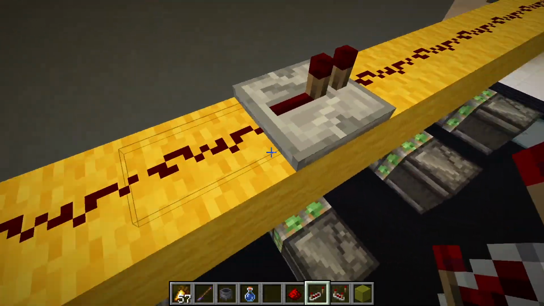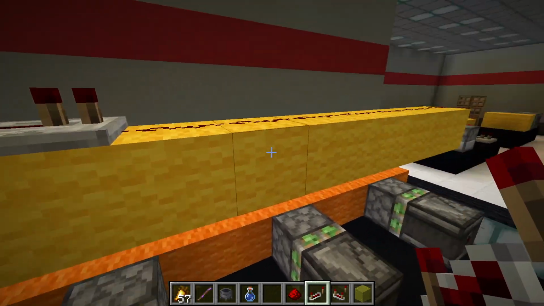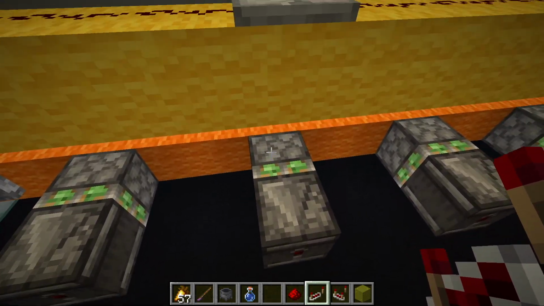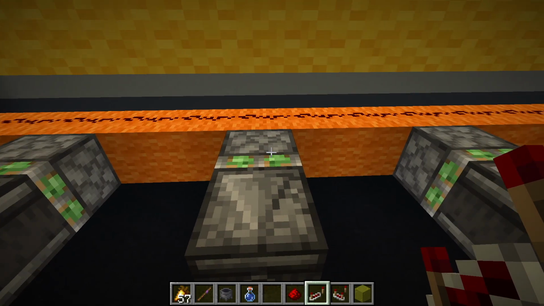Well, we can put a repeater over it, because then this block's no longer powered. Because you have to think about it. These blocks are being soft-powered by the redstone on top of it. And they are technically powering the top here. If you put a lamp here, it'd be on.